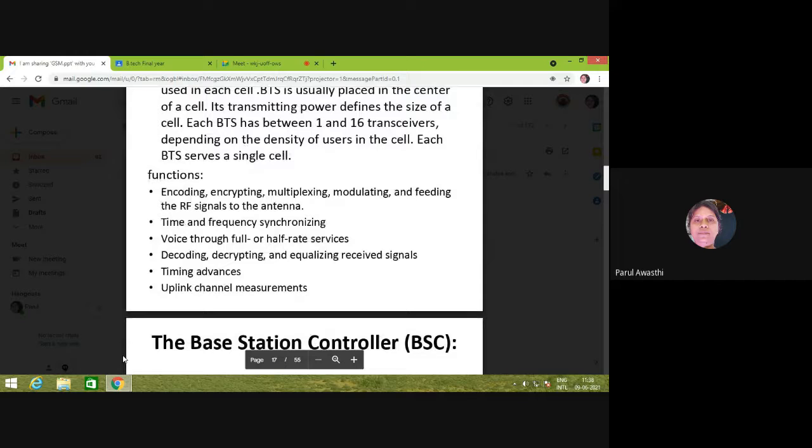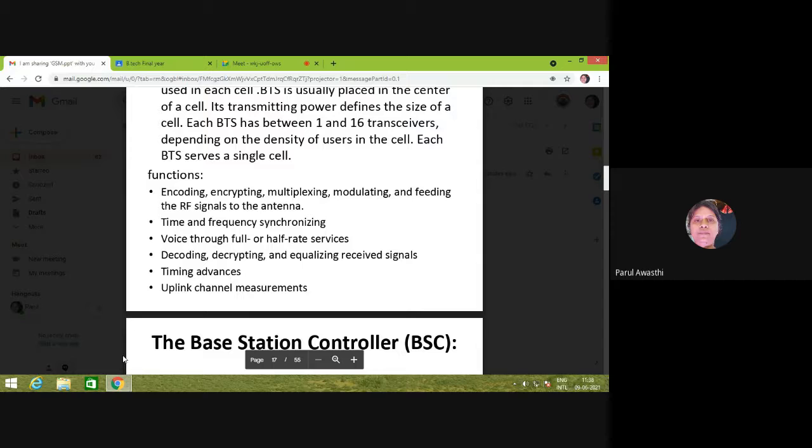The transceiver functions are encoding, encrypting, multiplexing, modulating, and feeding the RF signal to the antenna. Means whatever data is there at the BSC will be transferred to the mobile station.